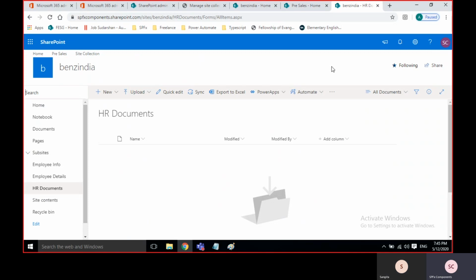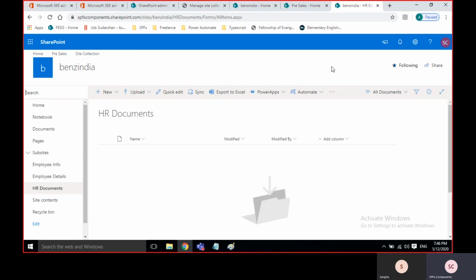That's what I'm saying. List is one class. List or library will take three classes in total. Combining list and library, because the same features will be there with a bit of difference, it will take two to three classes. There are lots of things. For example, if it is a policy document, only the head of HR should be able to edit it.